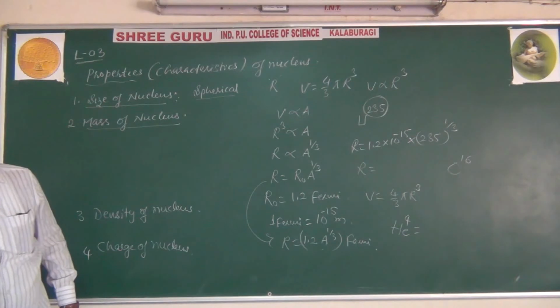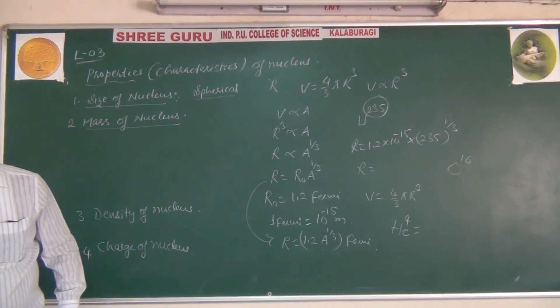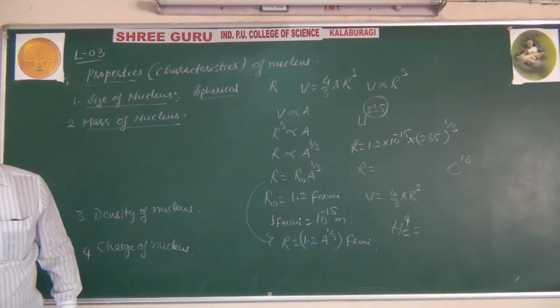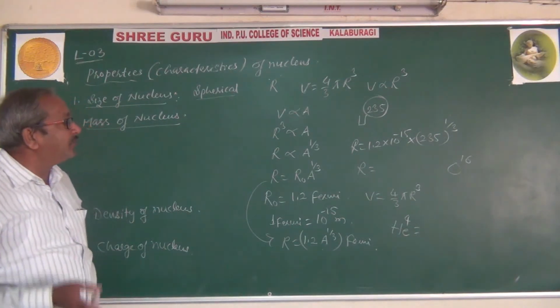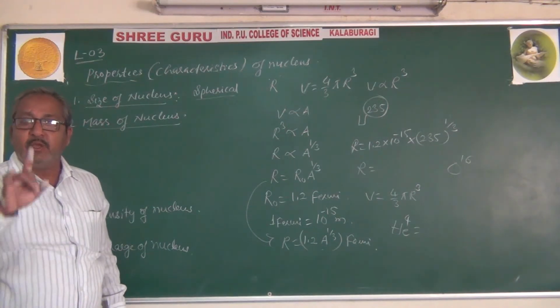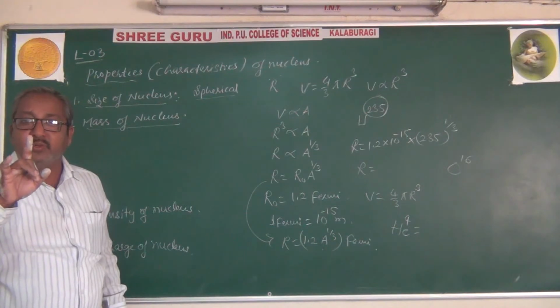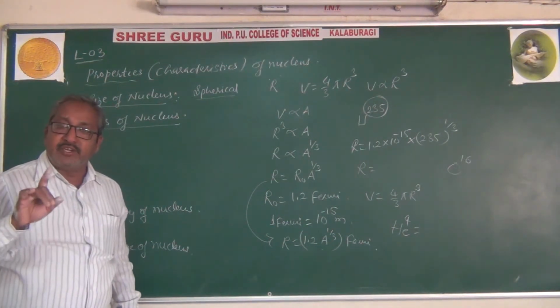The constituent particles of the nucleus are protons and neutrons, so it is the sum of the masses of protons and neutrons.